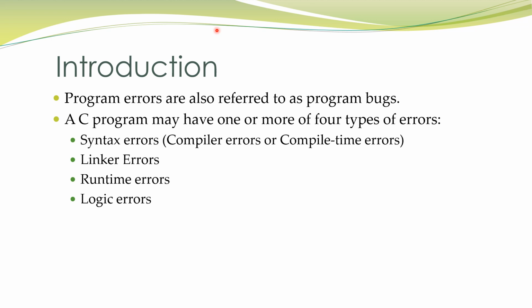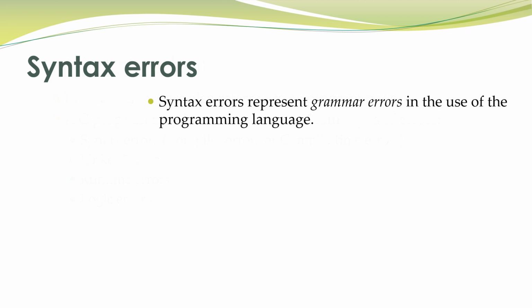Error means what? Error is also referred to as program bugs. Okay, it has been categorized into four types, that is syntax error, also called compiler error or compile time error, linker error, runtime error, and logic error. Moving towards the next slide, let us understand what does syntax error mean.